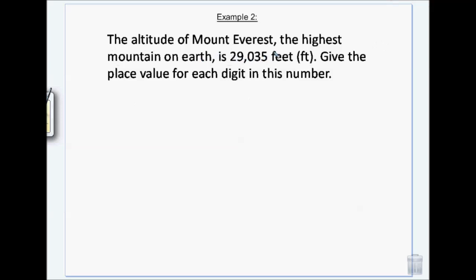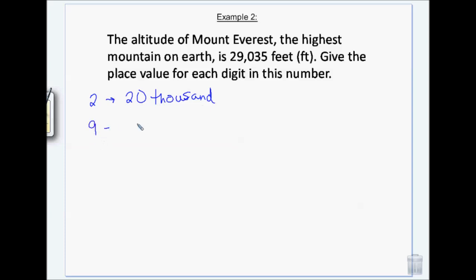The altitude of Mount Everest, which is the highest mountain on Earth, is 29,035 feet. We're going to give the place value of each digit. Okay, so the 2 is going to give us 20,000. I'm going to write 20,000 for a reason, because it's going to help us with expanded notation.